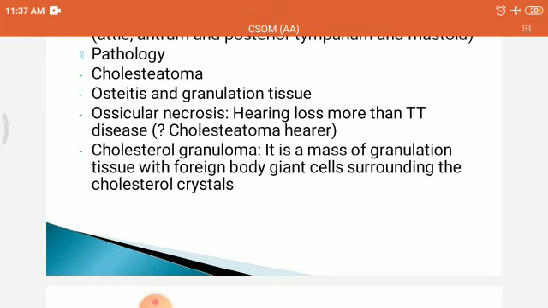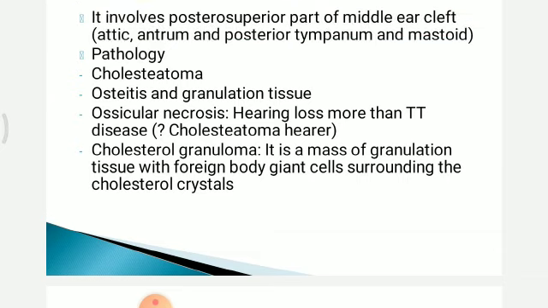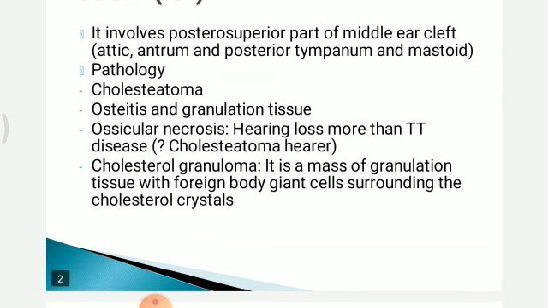First thing, though it is known as chronic, means long standing, in some cases like congenital cholesteatoma, patient presents very early and it is not long standing, but it is an irreversible dangerous disease.